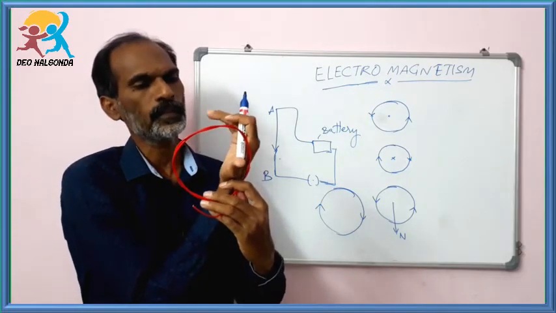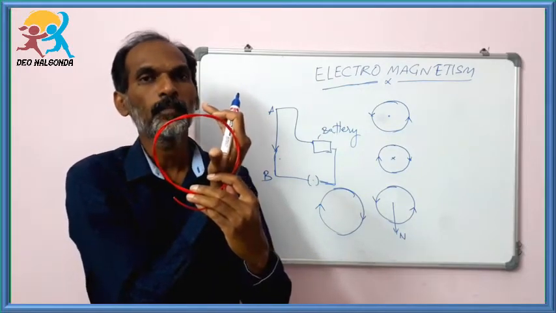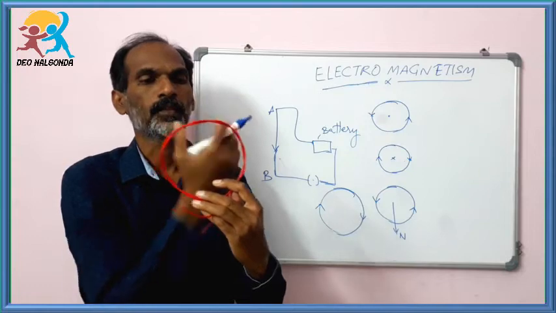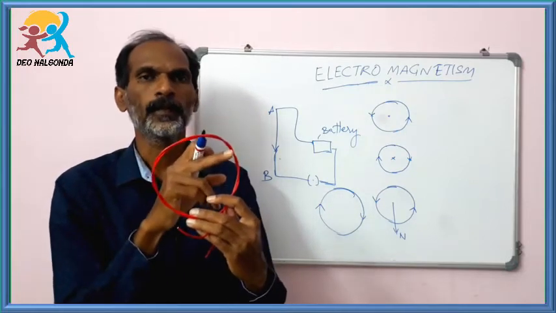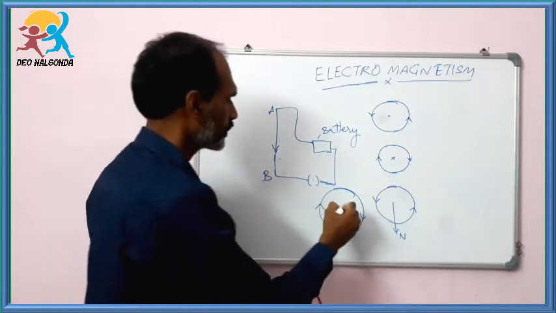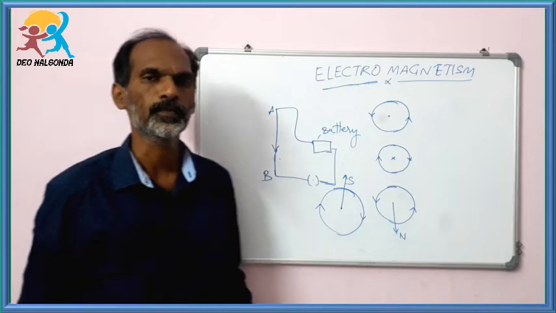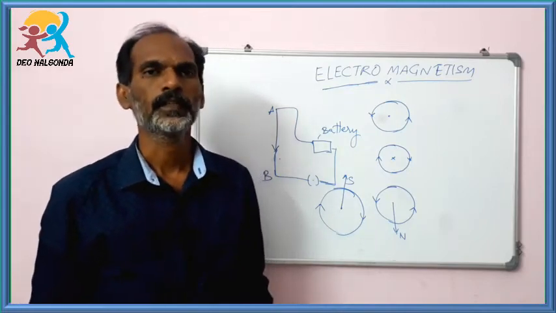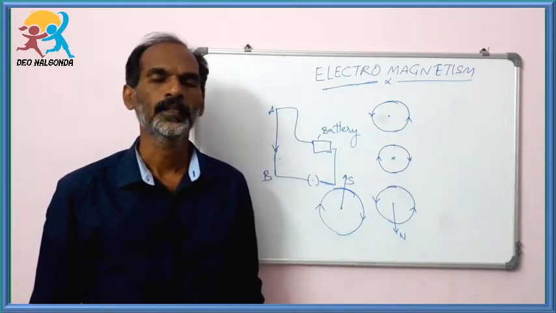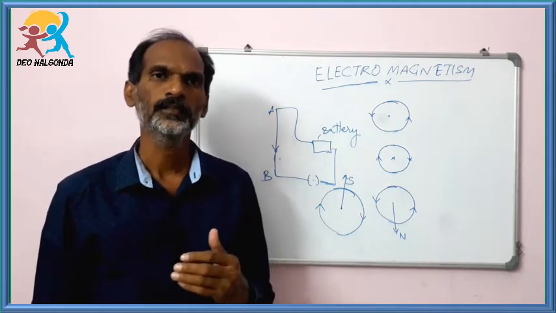If these four fingers are the direction of the electric current, the thumb shows the magnetic field produced along this circular conductor due to the electric current. This is away from me. One of the poles will be produced. In this way we can find out the direction of the magnetic field which is produced by the current carrying conductor.